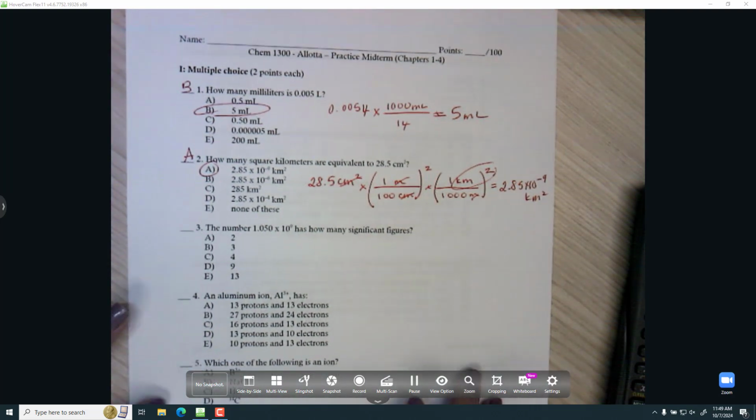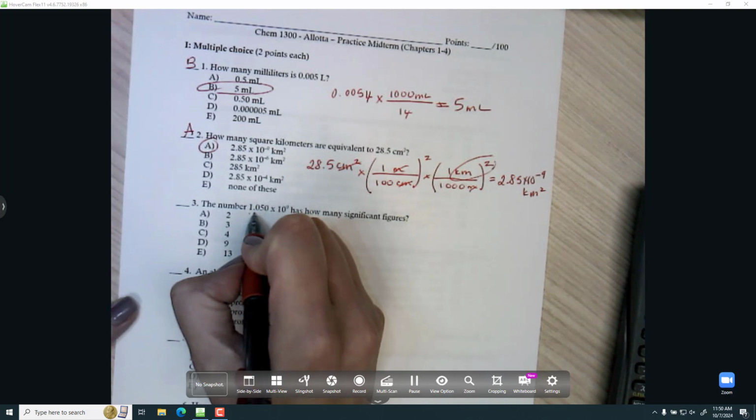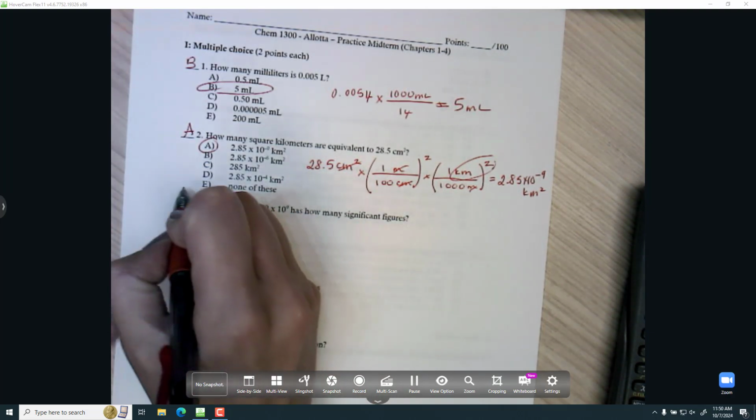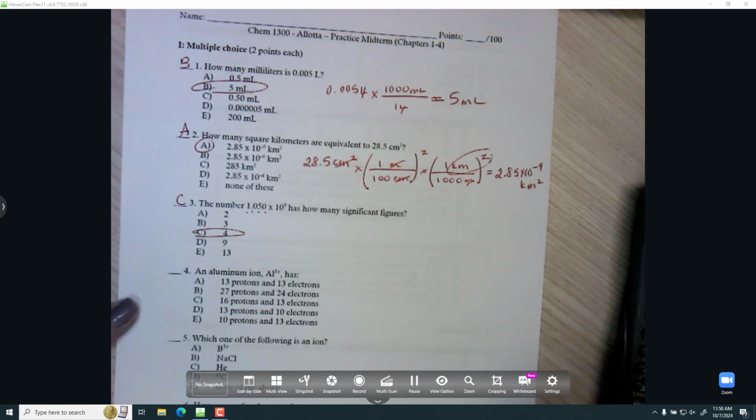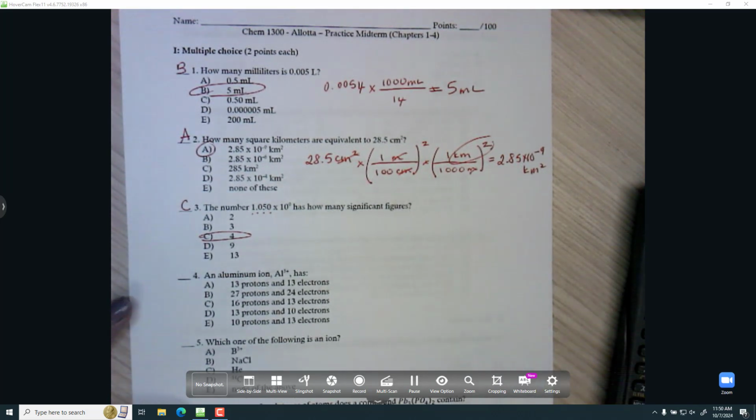Remember, non-zero digits are significant. The 0 in the middle is significant. The 0 at the end of a decimal is significant, but the 10 to the 9th, or whatever it says, the 10 part is not. So just 4.